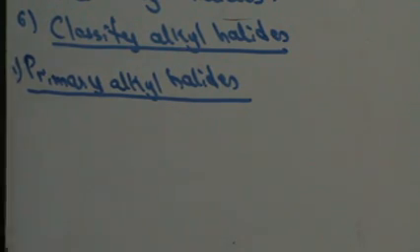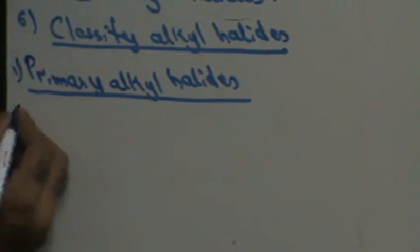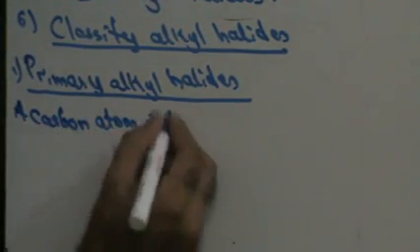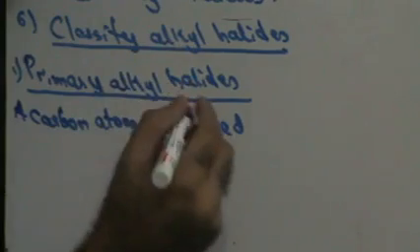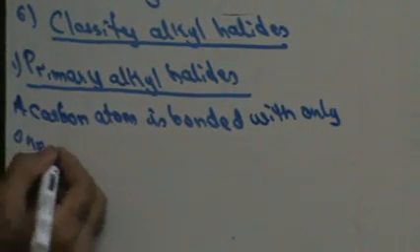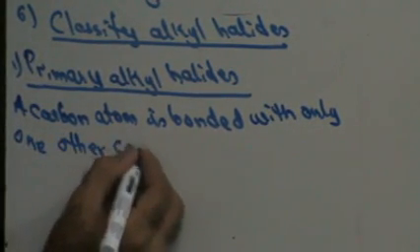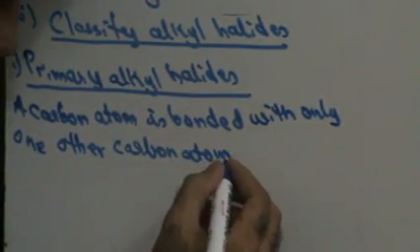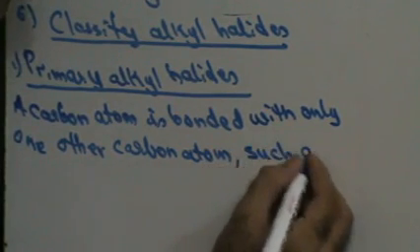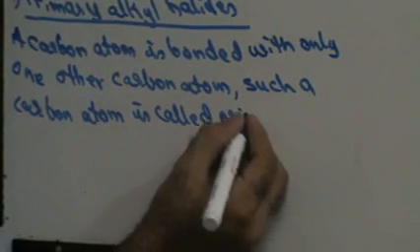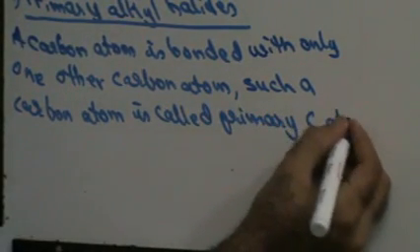When a carbon atom is bonded with only one other carbon atom, it is called a primary carbon atom.